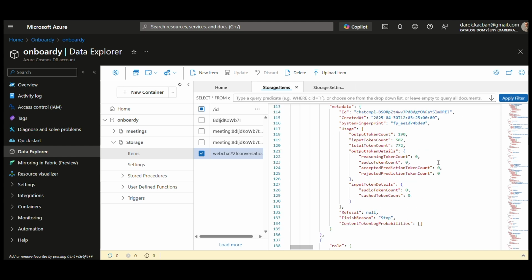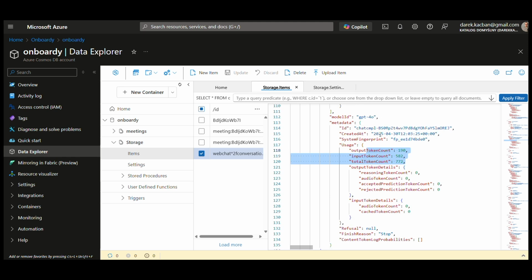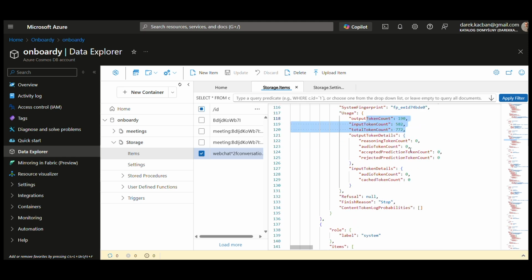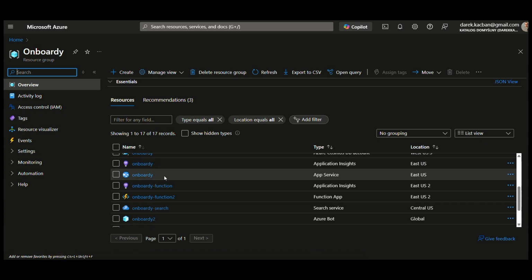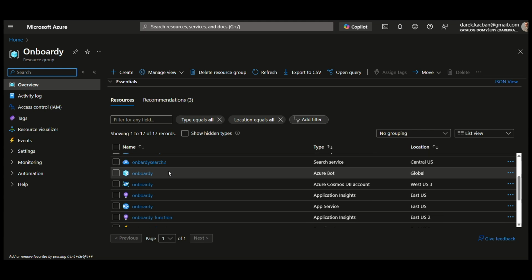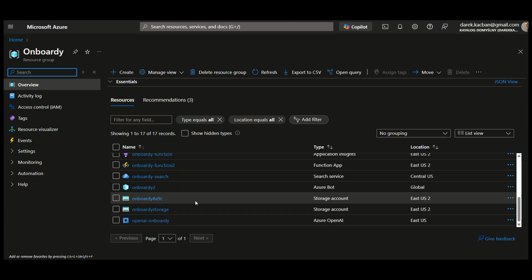For example, you can see how many output tokens and how many input tokens were used to satisfy the need for retrieving information from the LLM. Additionally, we've got the web application to host our chatbot, but also some storage account and Azure functions, including an application inside here. So that's it.